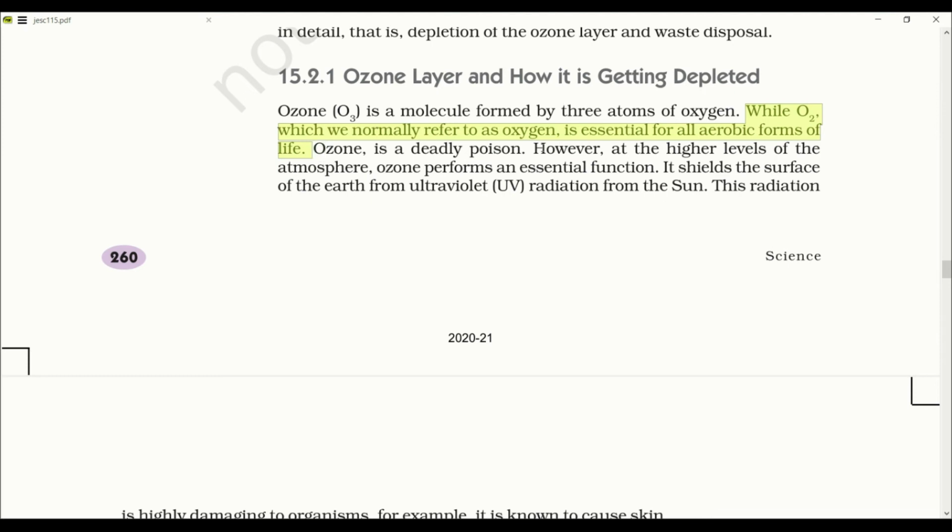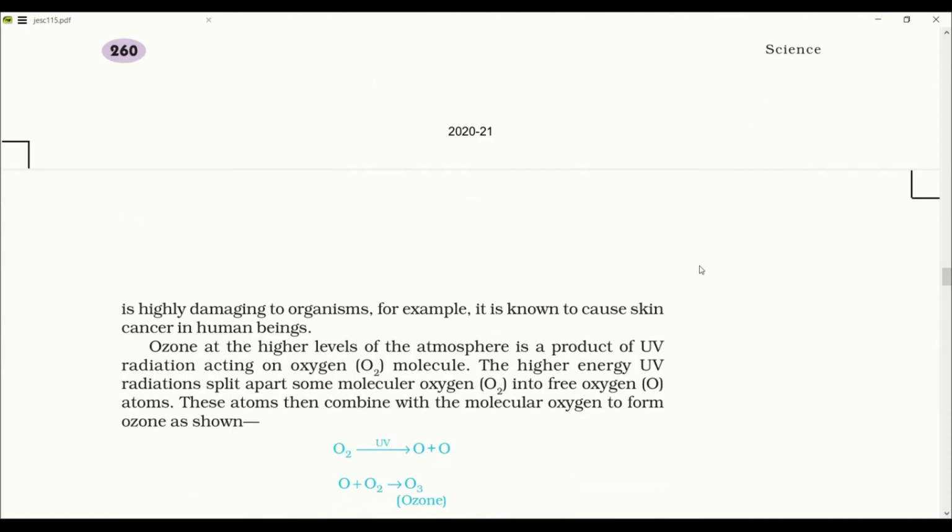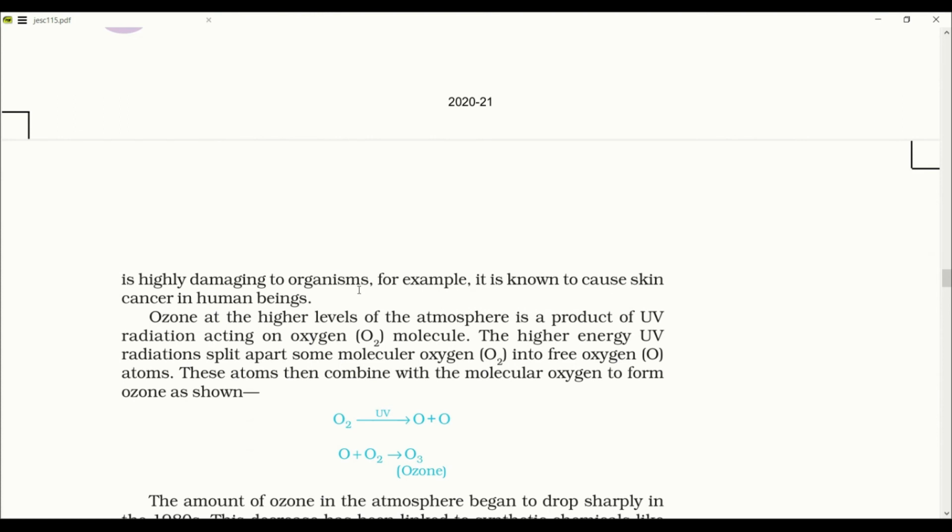However, at the higher level of the atmosphere, ozone performs an essential function. It shields the surface of the earth from ultraviolet radiation from the sun. So though it is a deadly poison, it protects us from ultraviolet radiation from the sun. This radiation is highly damaging to organisms and it is known to cause skin cancer in human beings.